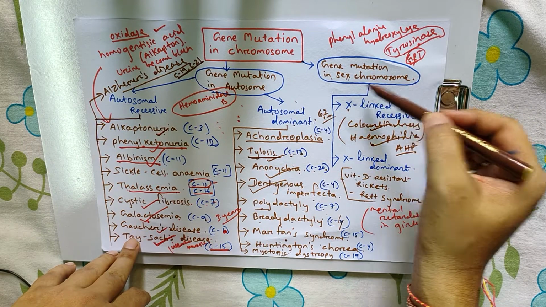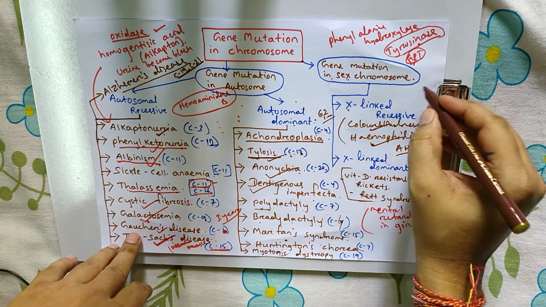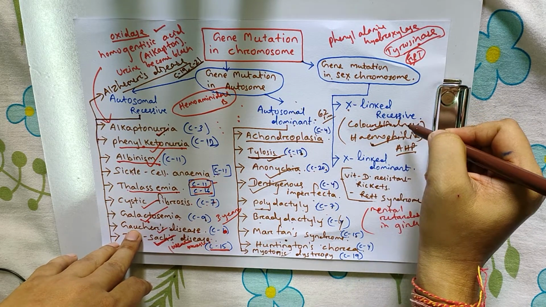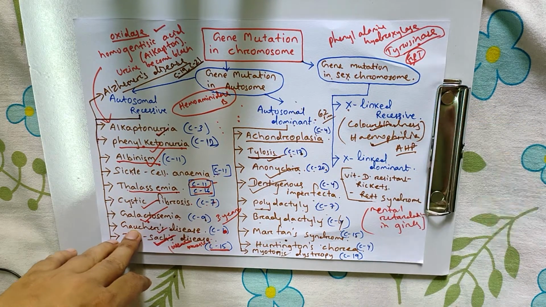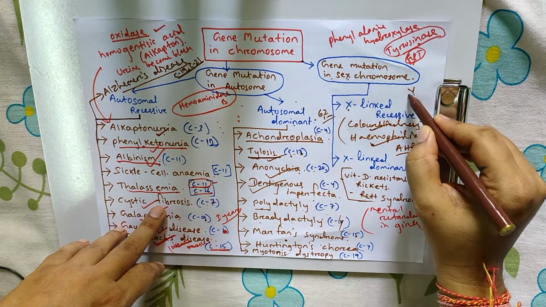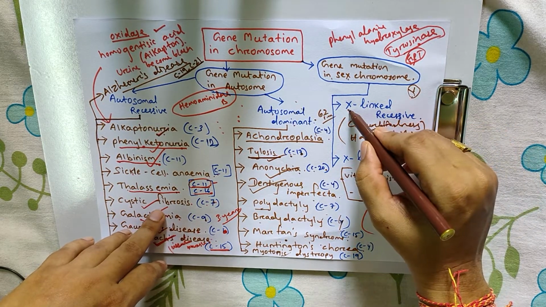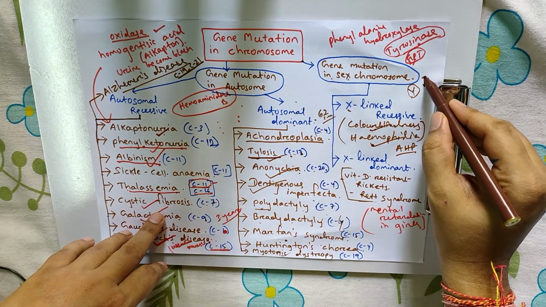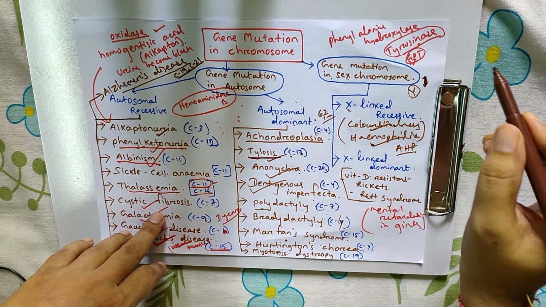Then gene mutation in sex chromosomes, especially the X chromosome. The Y chromosome is generally not affected. Why is the Y chromosome generally not affected? Because in comparison to X, Y is very small, so mutation generally does not take place.